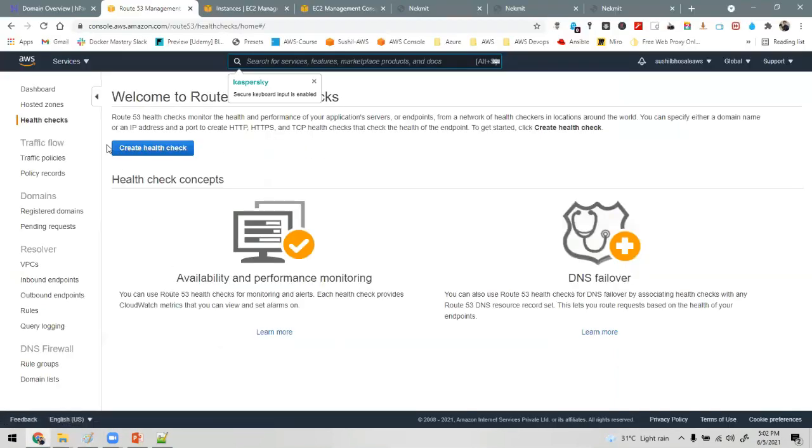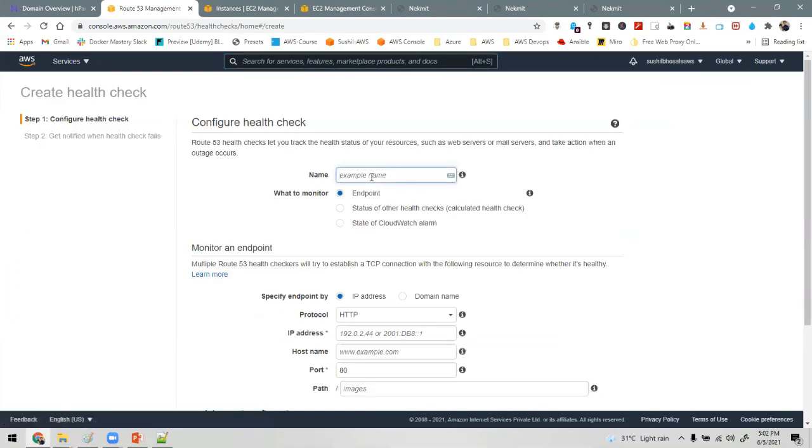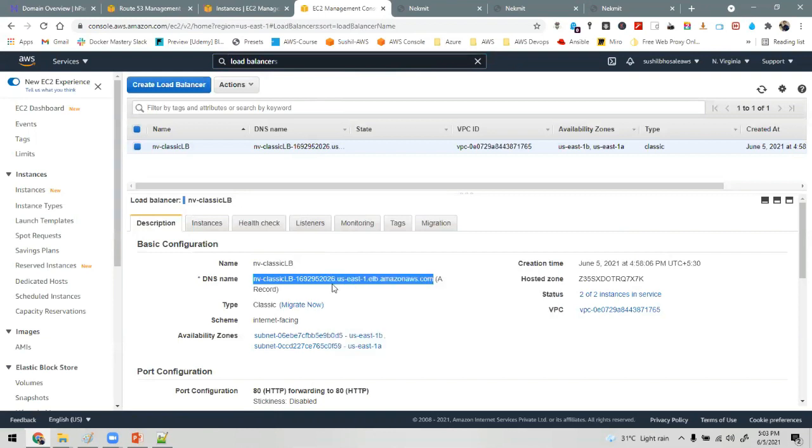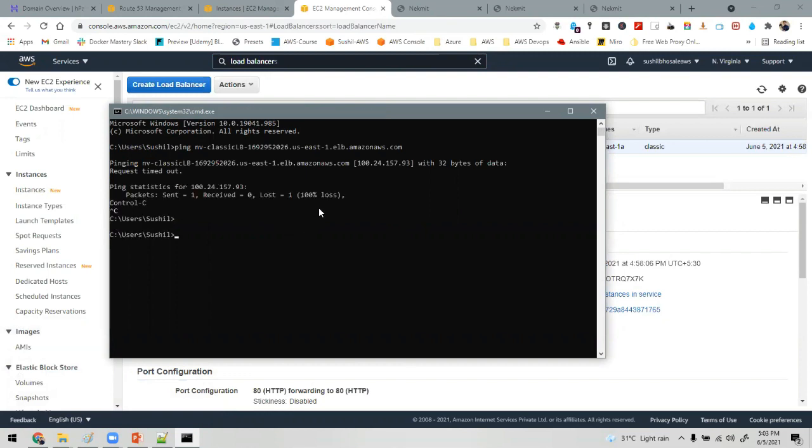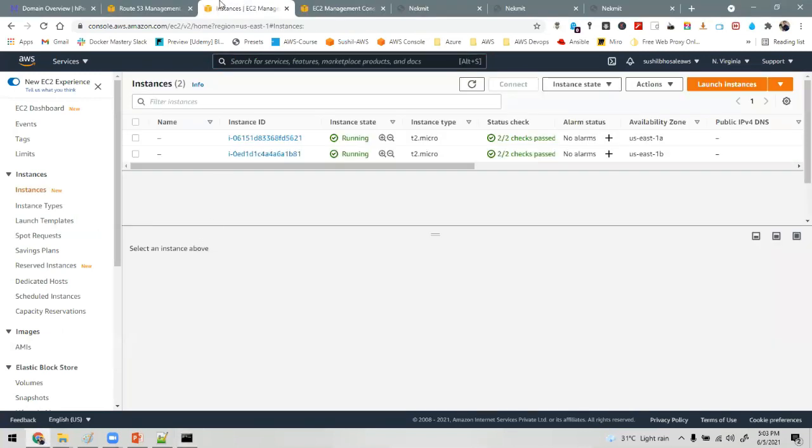So first we'll configure the health check. I will name it North Virginia health check. Okay, HTTP, and I will copy the IP address of this load balancer. Why is it not responding? Okay, but we got the IP. I'll copy the IP and put it over here.